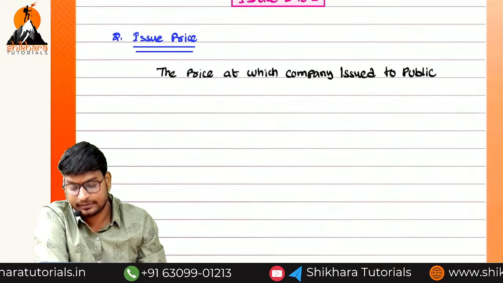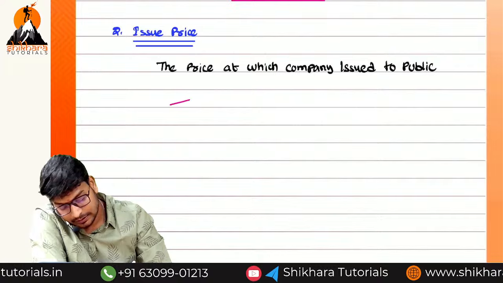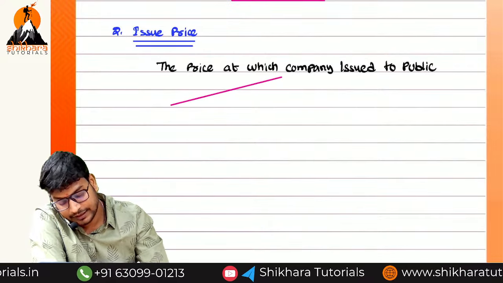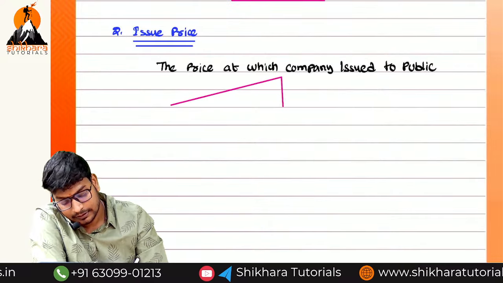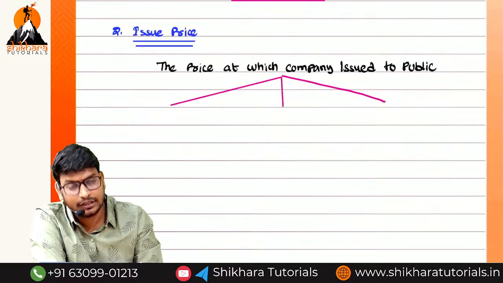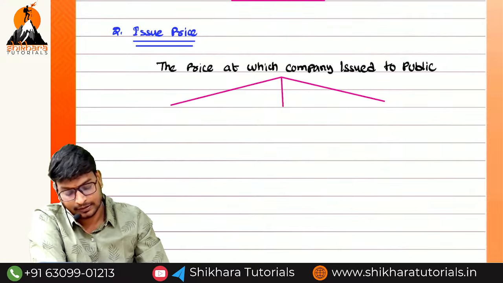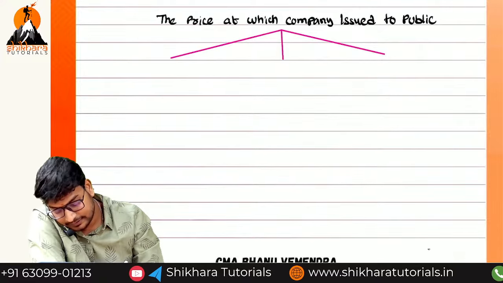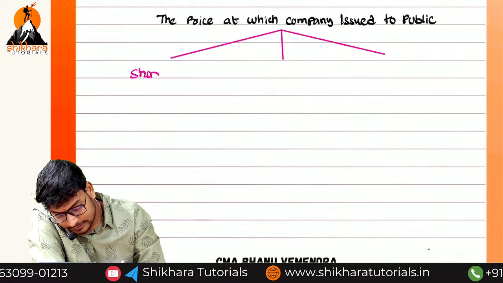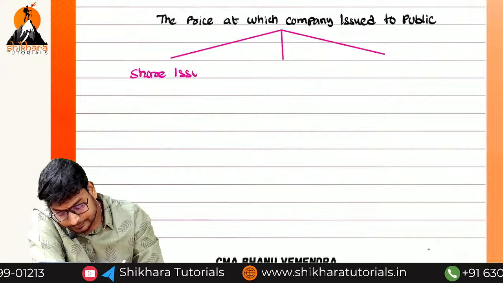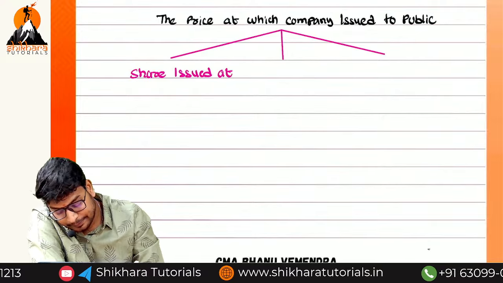The issue price may be of three options. We can issue at face value, below the face value, or above the face value. So in that, the first point is share issued at par.